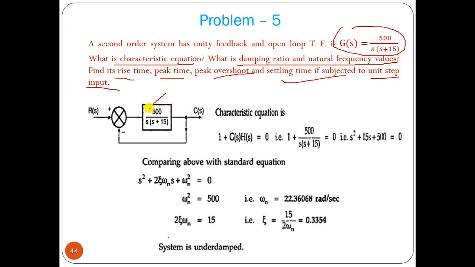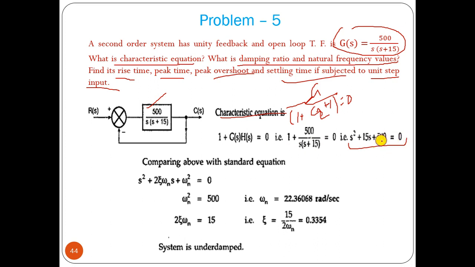The closed loop transfer function is G divided by 1 plus GH, and the denominator 1 plus GH equal to 0 is your characteristic equation.